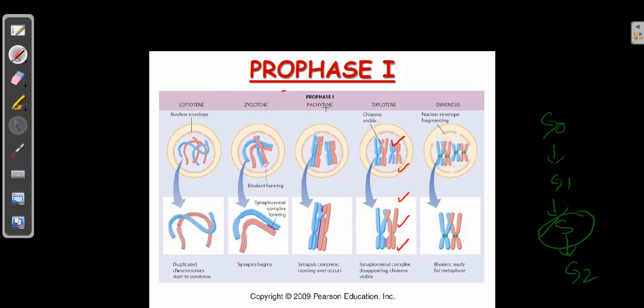And next is pachytene. The pachytene stage is very important. This is the place where the crossing over is going to begin. You can see the chromosomes are going to interexchange. You can see the blue color is going to match with the maroon and vice versa. So this is what is called crossing over, and here the synapsis is complete. Synapsis means the joining regions, and crossing over is genetic information exchange. And again you can see the diplotene stage. In the diplotene stage, the chiasmata get visible, and then you can see